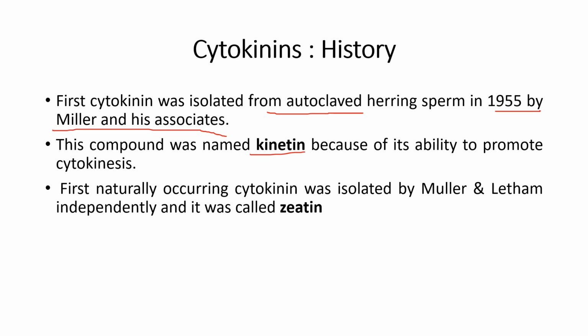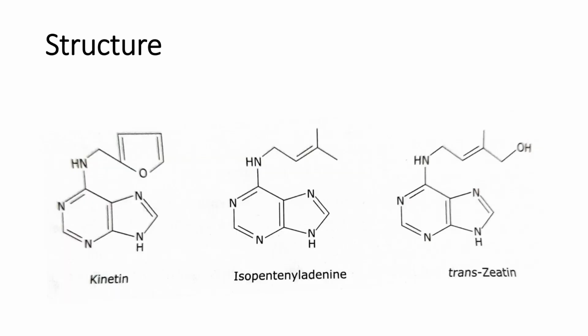What is cytokinesis? It is basically a physical process of cell division which divides the cytoplasm of a parental cell into two daughter cells. The first naturally occurring cytokinin was isolated from corn by Miller and Letham independently. It was called zeatin. So in the next slide we will be showing the three structures of kinetin, zeatin and isopentenyl adenine. So these are the three structures which are being depicted here.